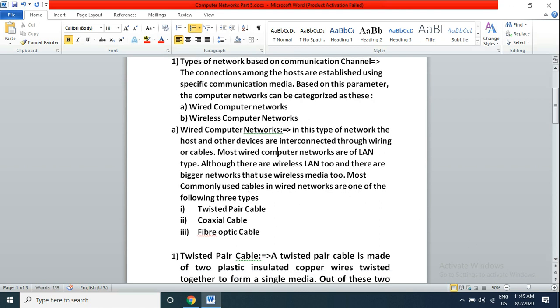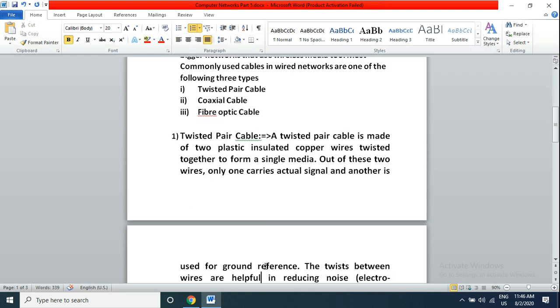The most commonly used cables in wired networks are of the following three types. So there are three types of cable which are used in wired computer networks to connect devices to each other. First is twisted pair cable, second is coaxial cable, and third is fiber optic cable. Our first is twisted pair cable.